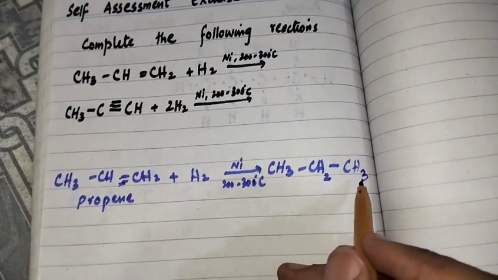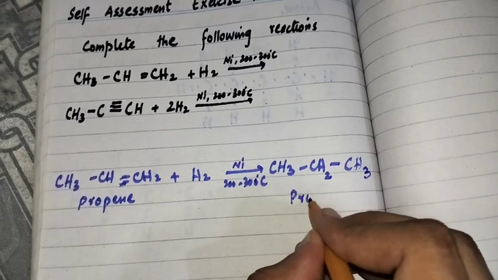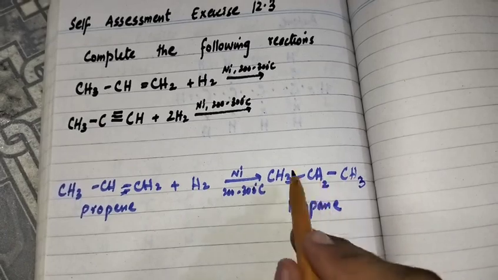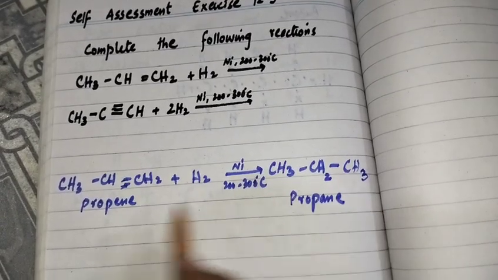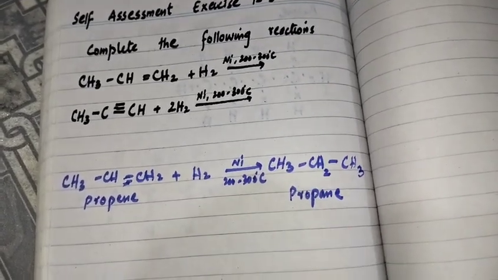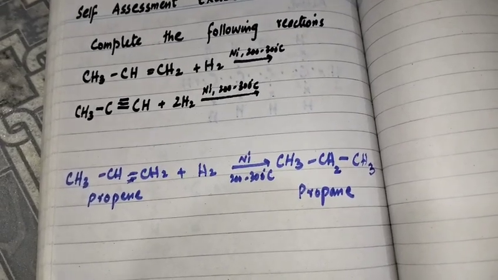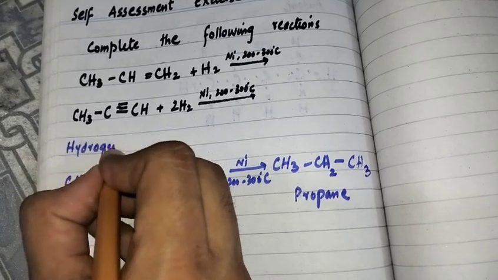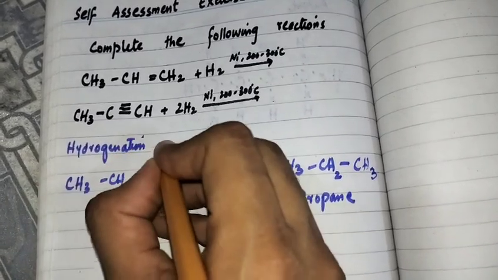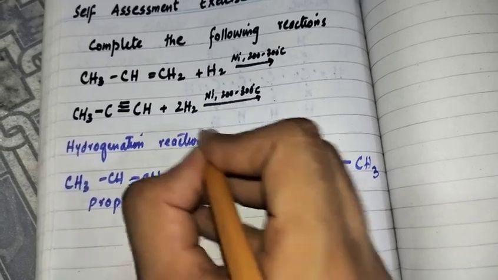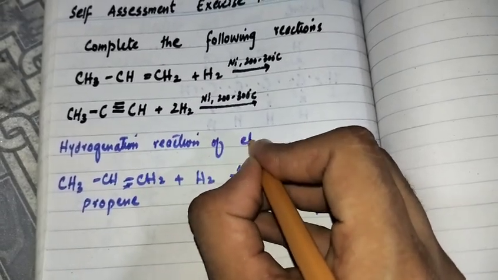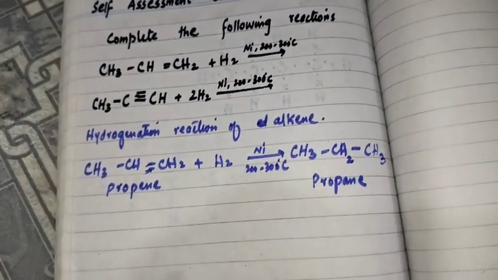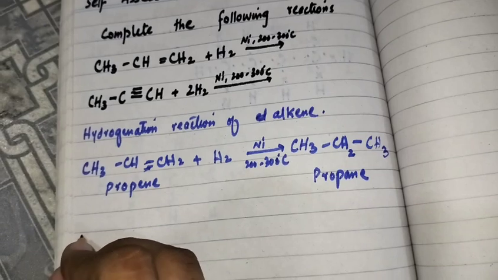So CH3 CH2 CH3, it is propane. There are three carbon atoms and each carbon atom has a single bond with the other. So propene will be converted into propane by the hydrogenation reaction of alkene. This is the hydrogenation reaction of alkene. Now the second reaction is the hydrogenation reaction of alkyne.